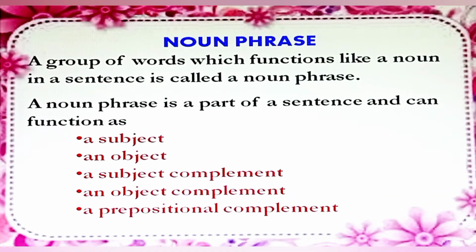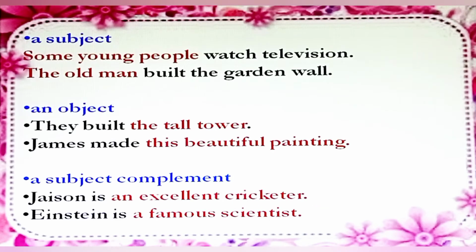A group of words which functions like a noun in a sentence is called a noun phrase. A noun phrase is a part of a sentence and can function as a subject, an object, a subject complement, an object complement, and a prepositional complement. Now we'll see example. Some young people is a noun phrase.